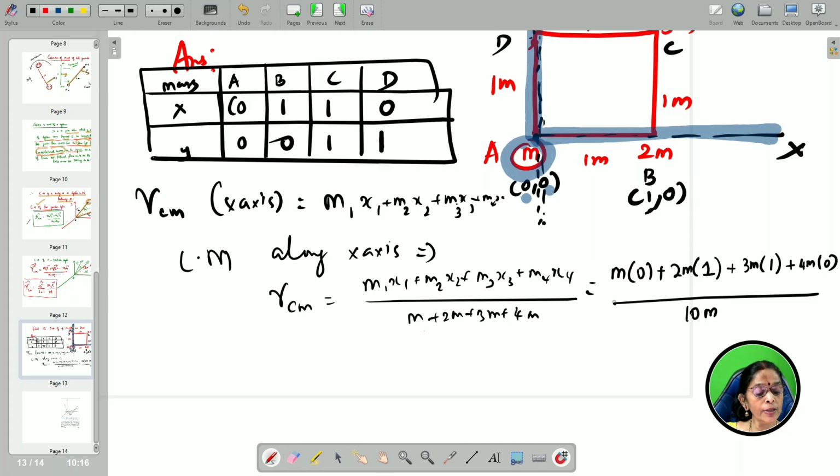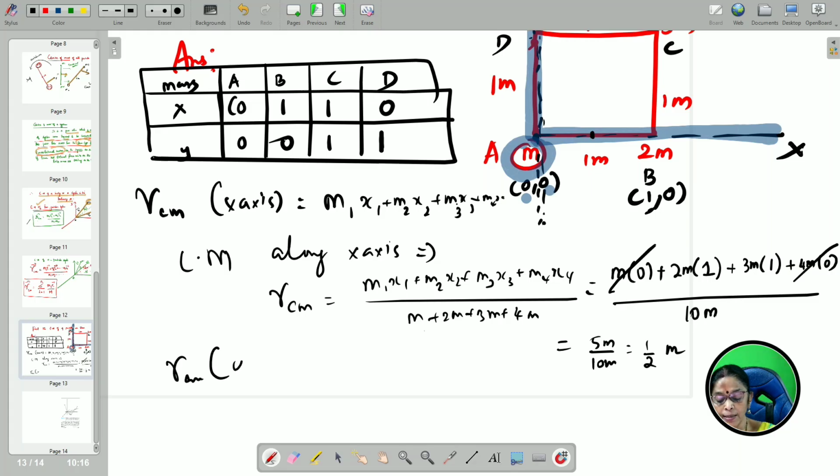So, this is 0, this is 0. 2m plus 3m is equal to 5m. 5m divided by 10m is equal to 1 by 2. So, RCM is exactly 1 by 2 meter along x axis, 0.5.